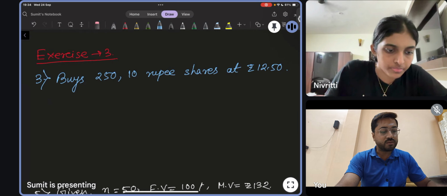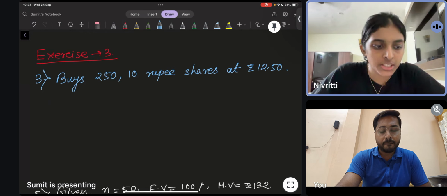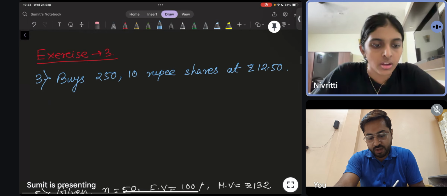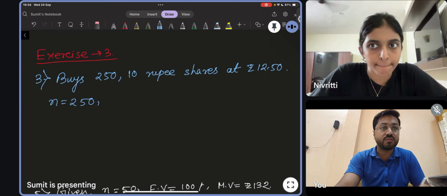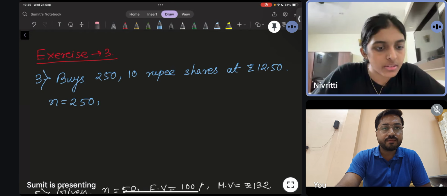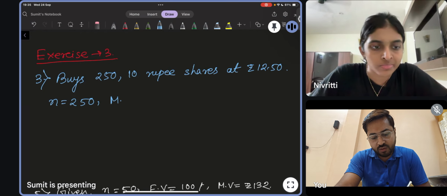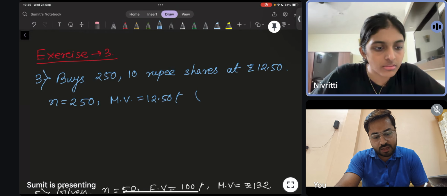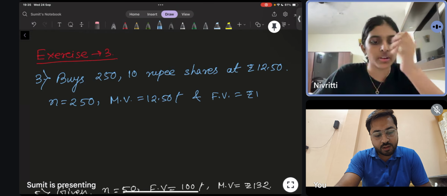What information is given in that line? So the number of shares is given, that is 250. Very good. That means N you will write as 250. Then the market value for each share is given, that is 12.50. Correct. Market value will be 12.50. And then 10 is face value.